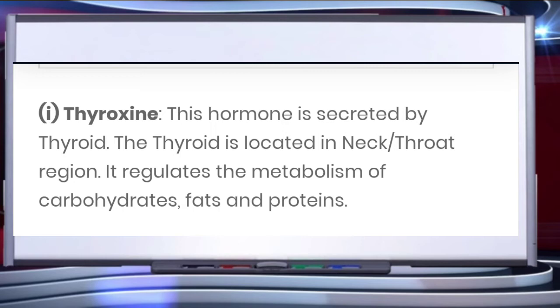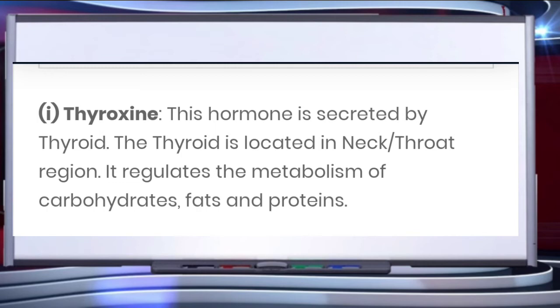Its hypoactivity sometimes causes physical and mental retardation in children. Iodine is a mineral which is essential for the synthesis of thyroxine. Deficiency of iodine in diet causes swelling of the neck due to malfunctioning of the thyroid gland. This condition is called goiter.